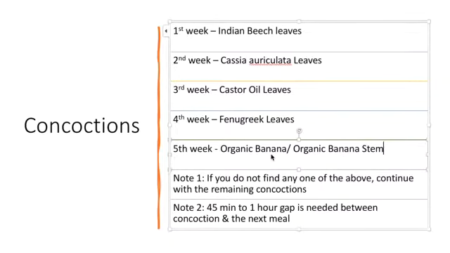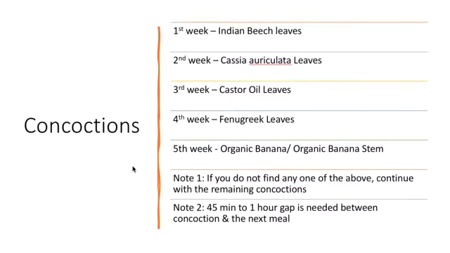Take one raw banana. Take only half portion if it is a small banana. For a big banana, you can take 1/4 or 1/8 portion of the banana. To make the concoction, cut into pieces, 3 to 4 pieces. And how to make the concoction we will be looking at the end of the presentation.